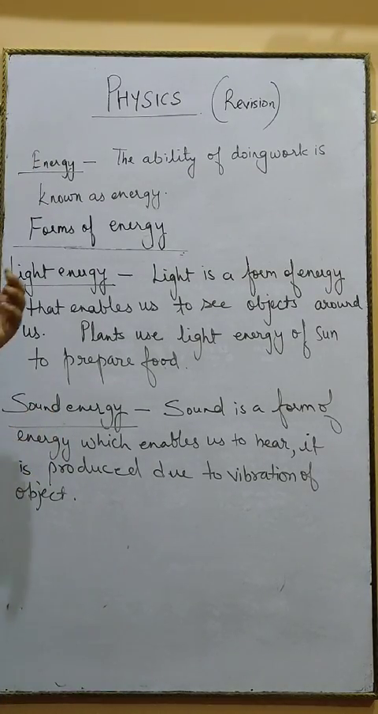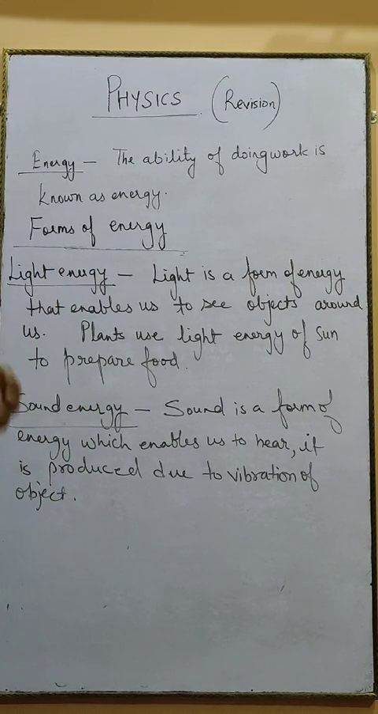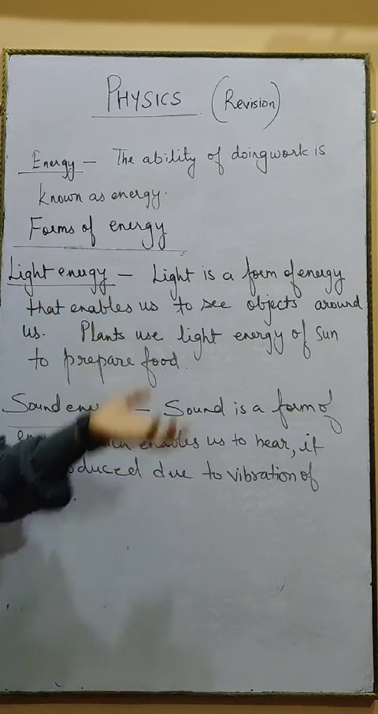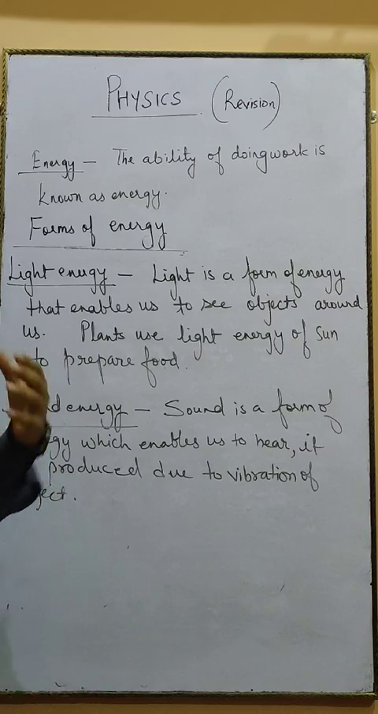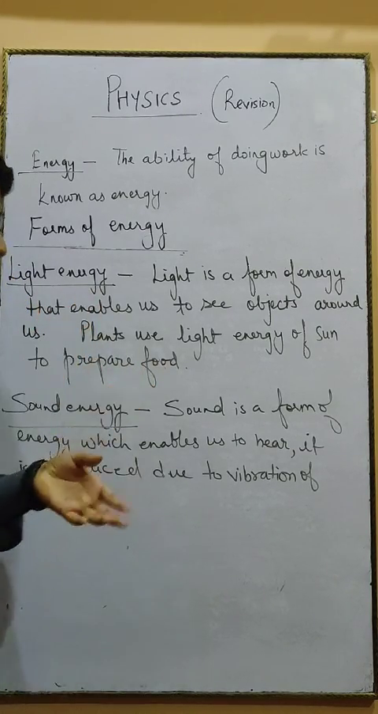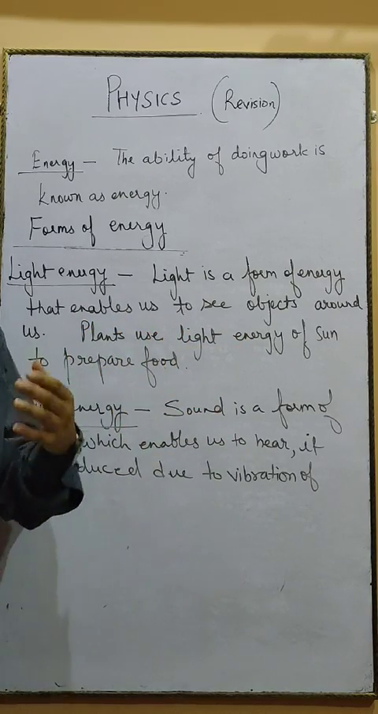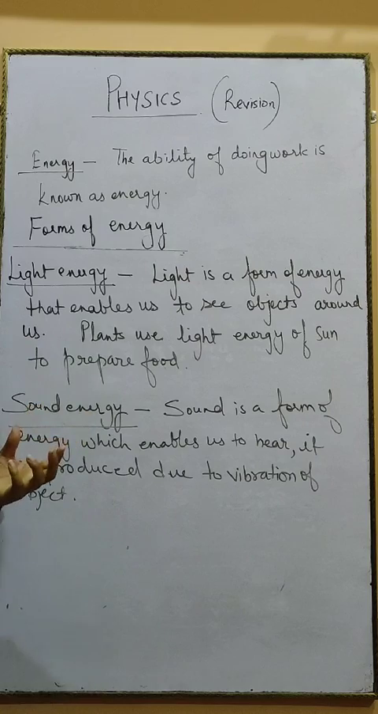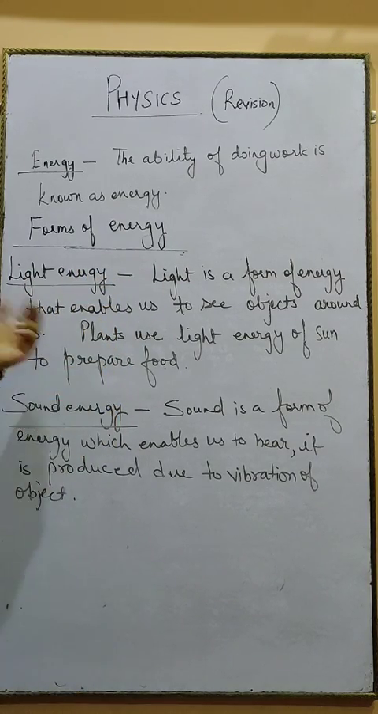Now, another form of energy is light energy. We are all aware of light energy. We have already done a whole chapter based on this type of energy. Light is a form of energy that enables us to see objects around us. Whatever things you can see around you, it is because of this light energy. Also, plants use the light energy of the sun to prepare food. During photosynthesis, plants take the light energy coming from the sun and prepare their own food. So this is another form of energy.